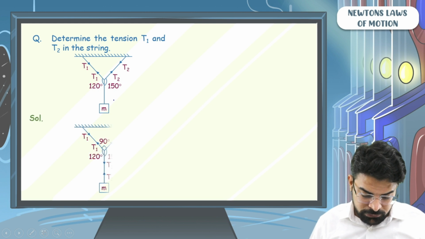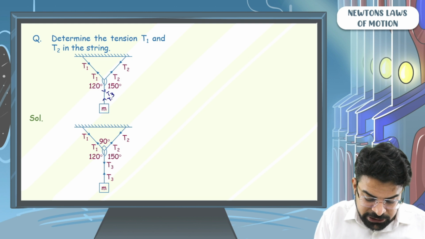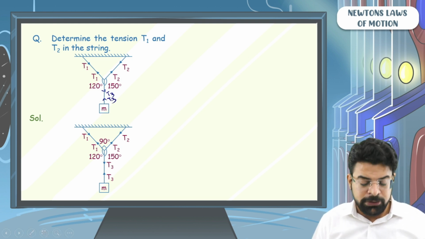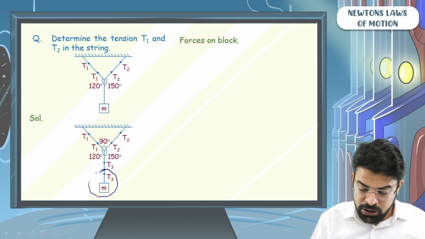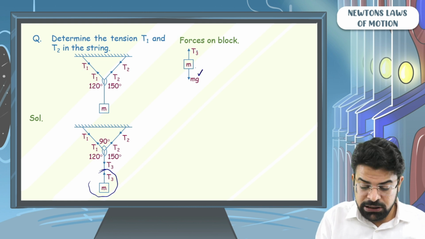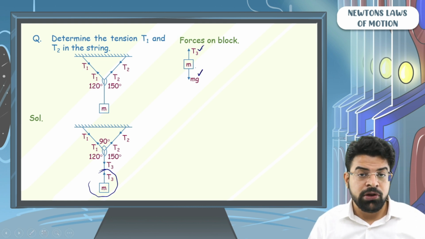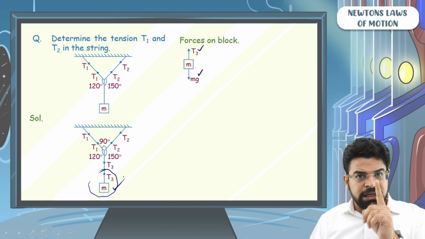So assume the tension in the third string to be T3. Now think of the forces acting on this block of mass M. Forces on the block of mass M will be the force of gravity down, mg, and the force of tension upward, T3. For the equilibrium of this block, the force of gravity mg has to be equal to T3.